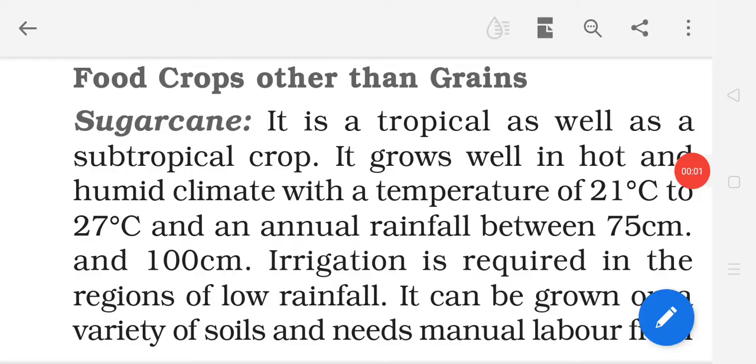Good morning, students. Now, all of you see page number 40. I am reading food crops other than grains. So, all of you listen carefully and try to understand.